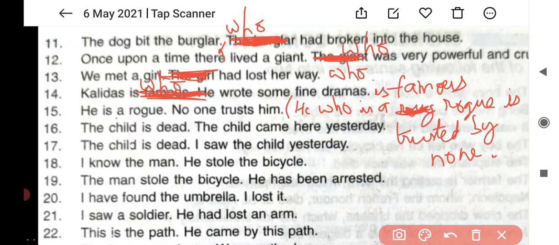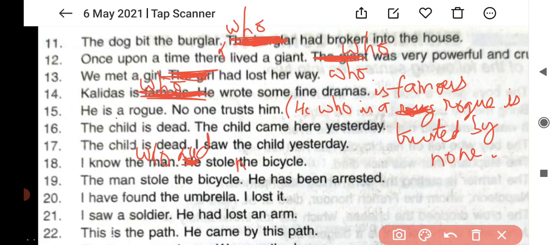Next sentence, sentence number 18. I know the man. He stole the bicycle. It's very simple to combine these sentences. I know the man who had stolen the bicycle. The man stole the bicycle. He had been arrested. The man who had stolen the bicycle had been arrested.